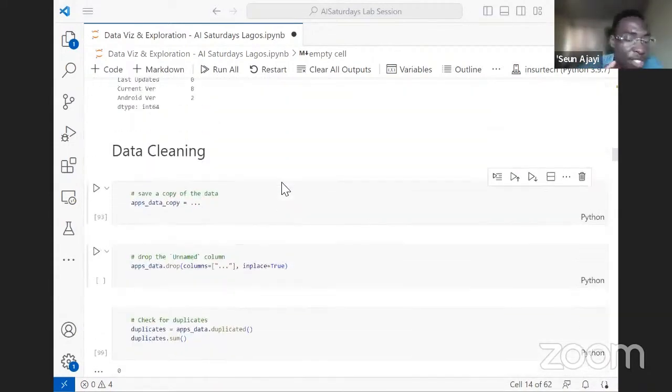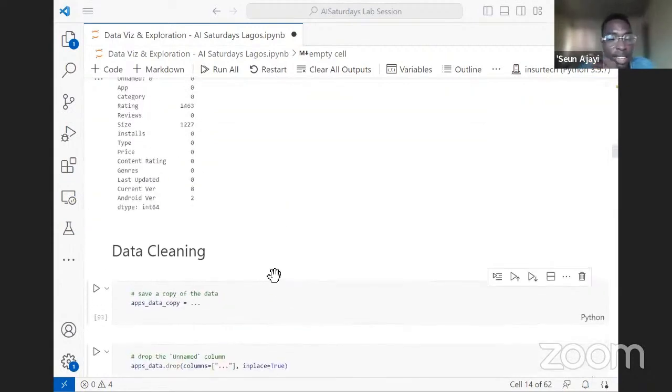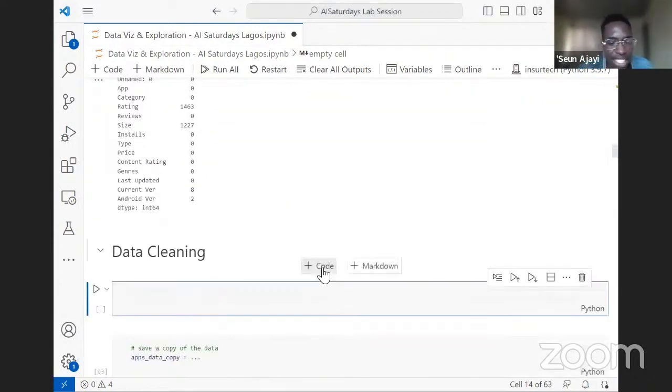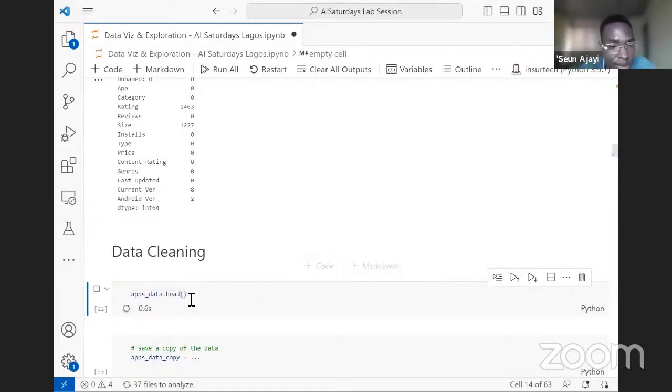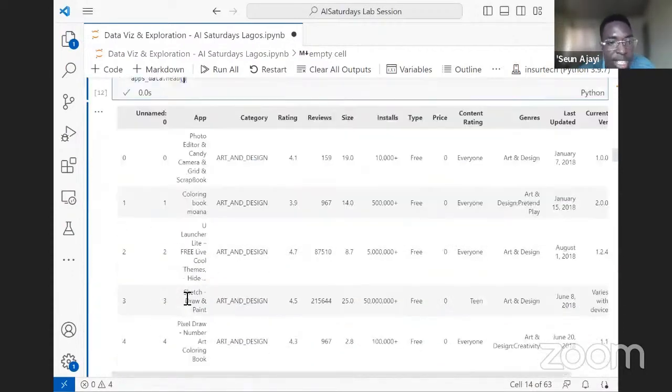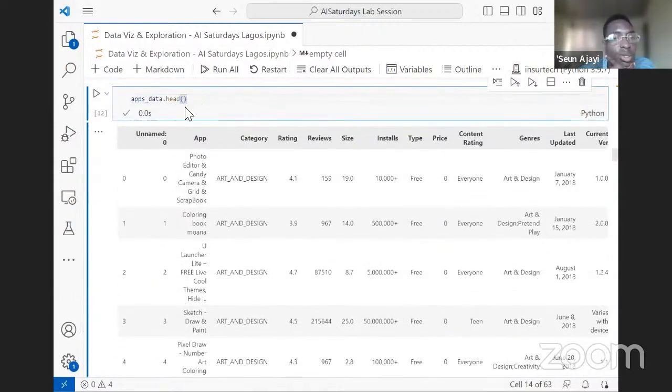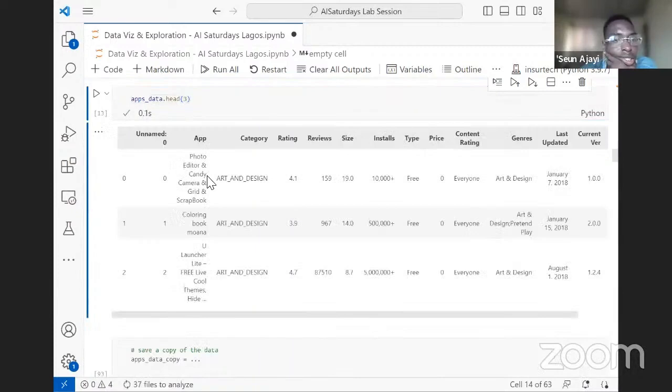I've mentioned a number of things we need to do. Please note that at different intervals, we would always need to recheck the health of the data to see if the changes we are making have been implemented and are effective. So throughout this data science process, we will be doing .head numerous times. So this is 2. Let's work with just 3. Okay, cool.